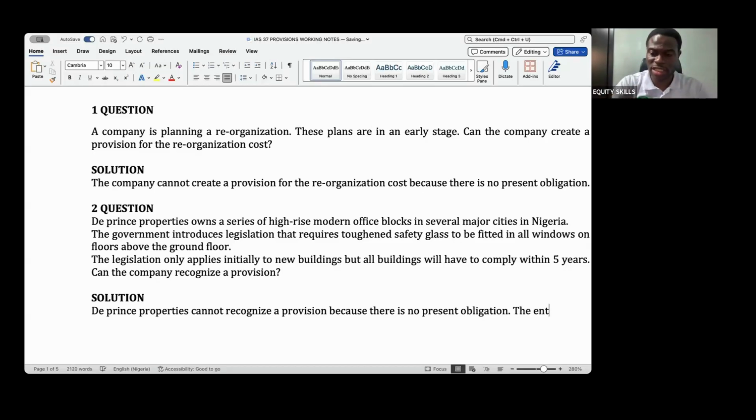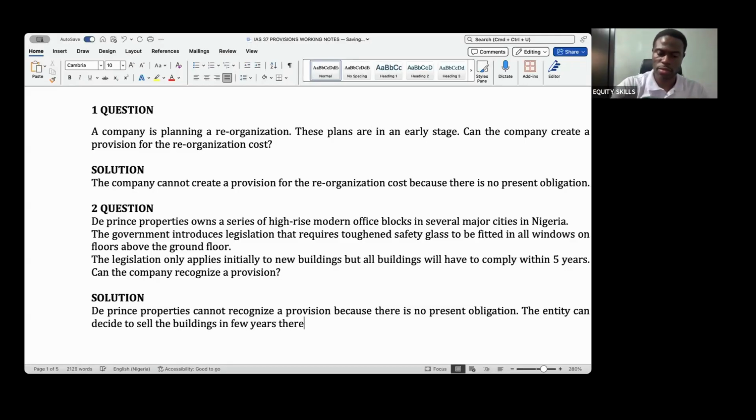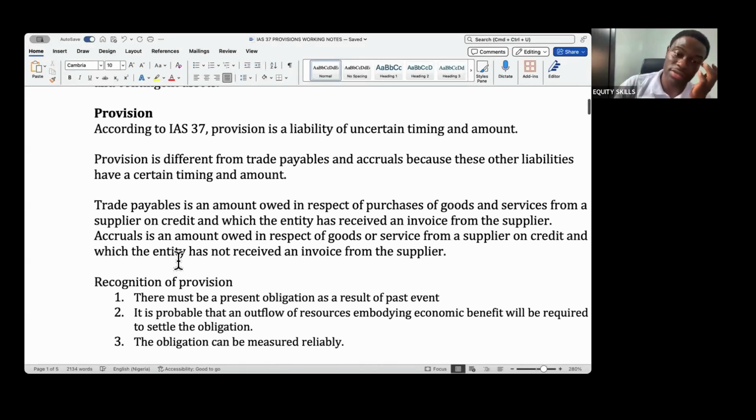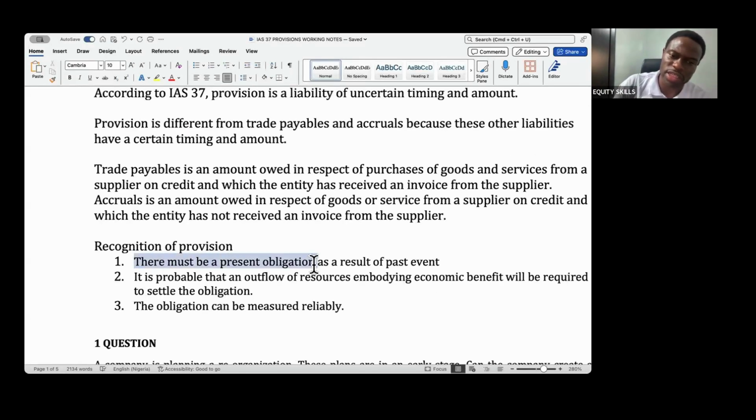I mean, the entity can decide to sell the buildings in a few years, thereby avoiding any obligation. There's no obligation. And I need to mention this again. This point one, this present obligation.